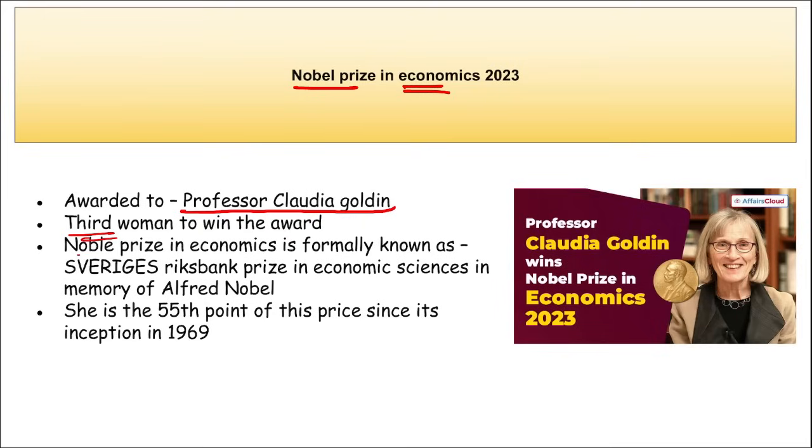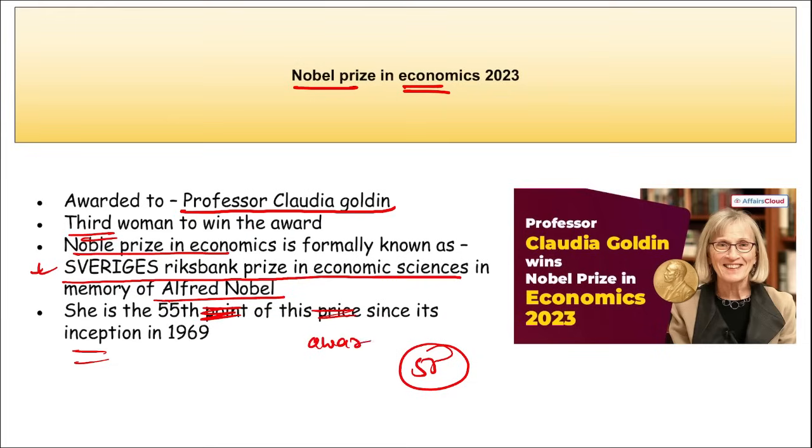Also remember, the Nobel Prize in Economics is formally known as the Sveriges Riksbank Prize in Economic Sciences in Memory of Alfred Nobel. Important, this is the official name. She became the 55th recipient of this award since its inception in 1969. As you can see in the picture, Claudia Goldin is the third woman to win this award.